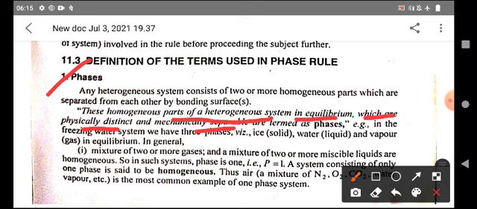Example: in the freezing water system we have three phases, that is ice, water and vapor in equilibrium.